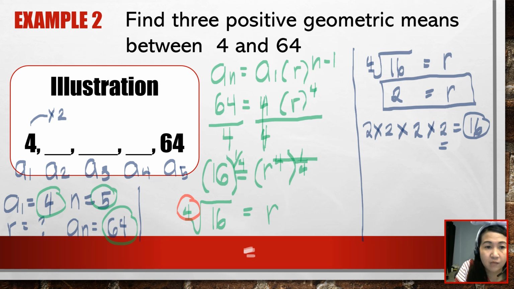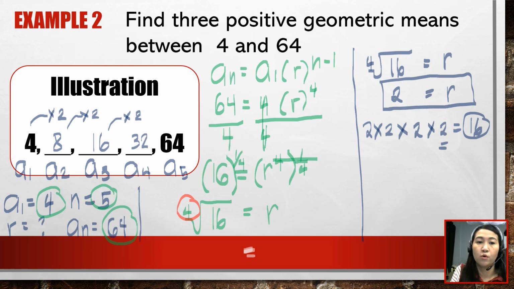So 4 times 2, that would be 8. That's the second term. And then 8 times 2, that will be 16. 16 times 2, that will be 32. And then to double check, 32 times 2, that would be 64.